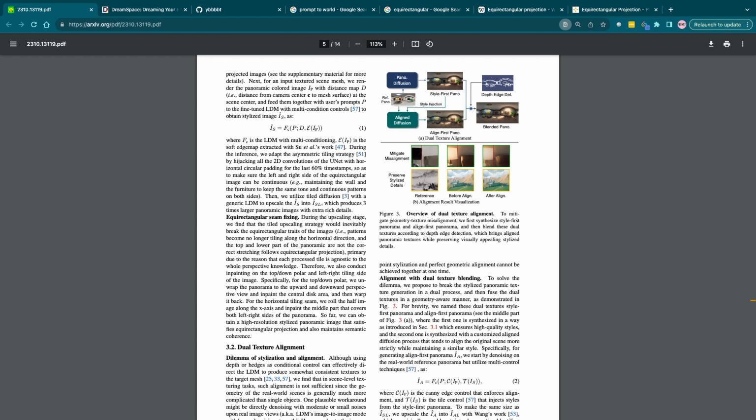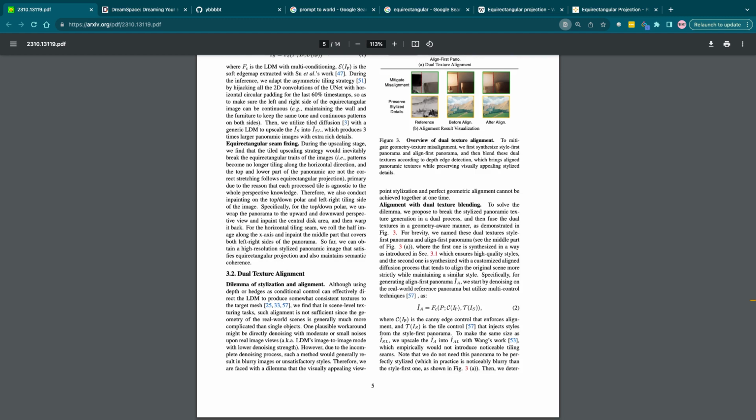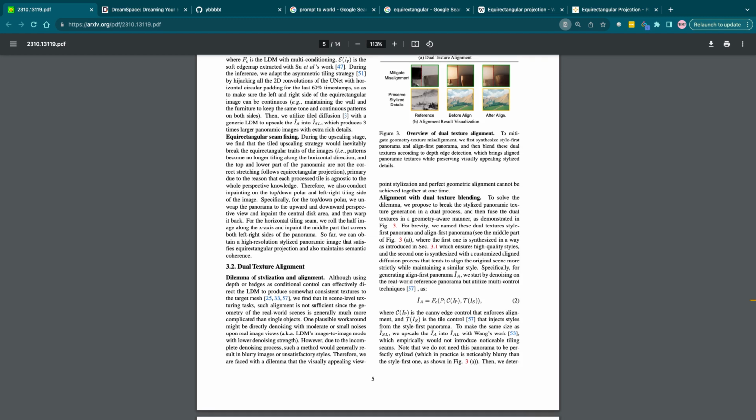Then we utilize the tiled diffusion with a generic latent diffusion model to upscale the I_S into I_SL, which produces 3 times larger panoramic images with extra rich details. Accurate equirectangular fit. During the upscaling stage, we find that the tiled upscaling strategy would inevitably break the accurate equirectangular traits of the image. Patterns are no longer tiling along the horizontal direction, and the top and lower parts of the panorama do not have the correct stretching that follows equirectangular projection, primarily because each processed tile is agnostic to the full perspective knowledge. Therefore, we also conduct inpainting of the whole top-down polar and left-right tiling sides of the image.